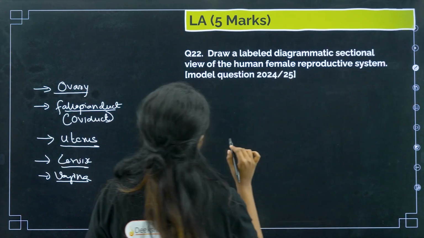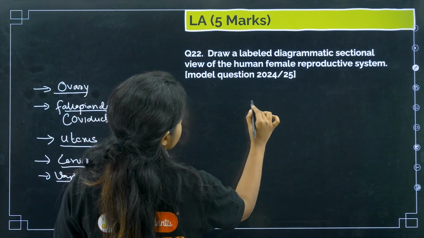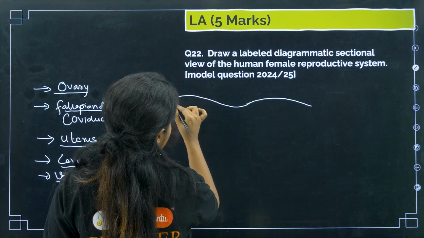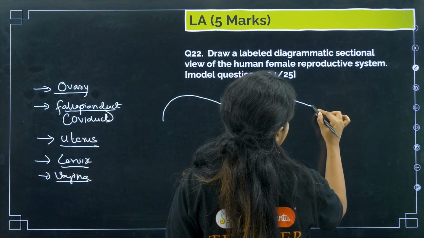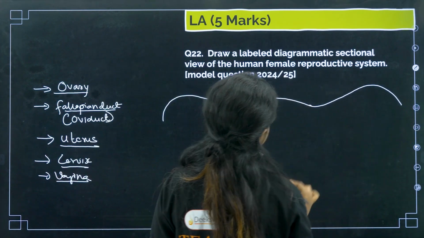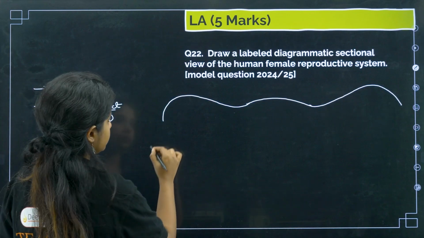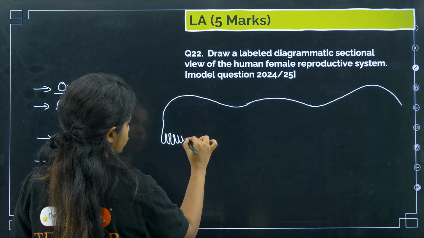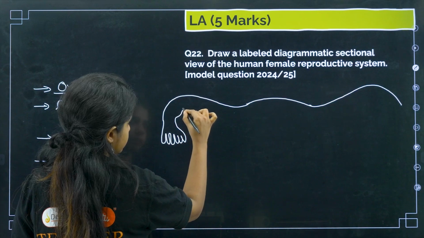Chalo, let's start. So first thing first, we have to make something like this. Over here, make certain finger-like projections which look like this.